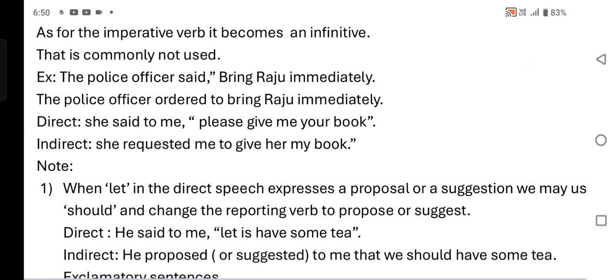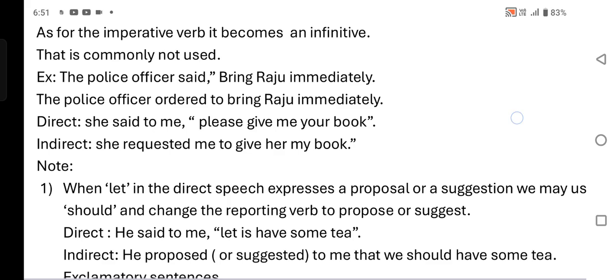In indirect speech: she requested me to give her my book. We introduced the word "requested." When we use "requested," the word "please" is automatically removed, since "please" indicates requesting. We discuss this in language functions.